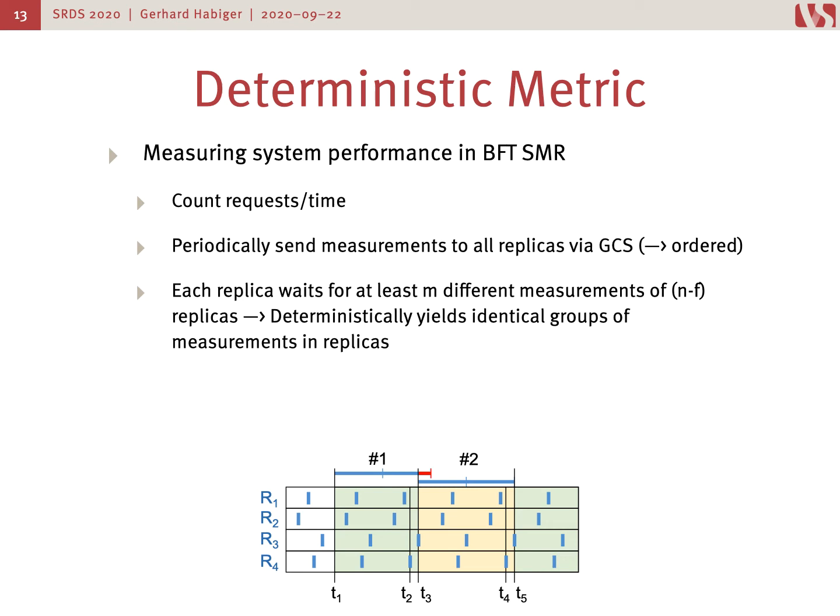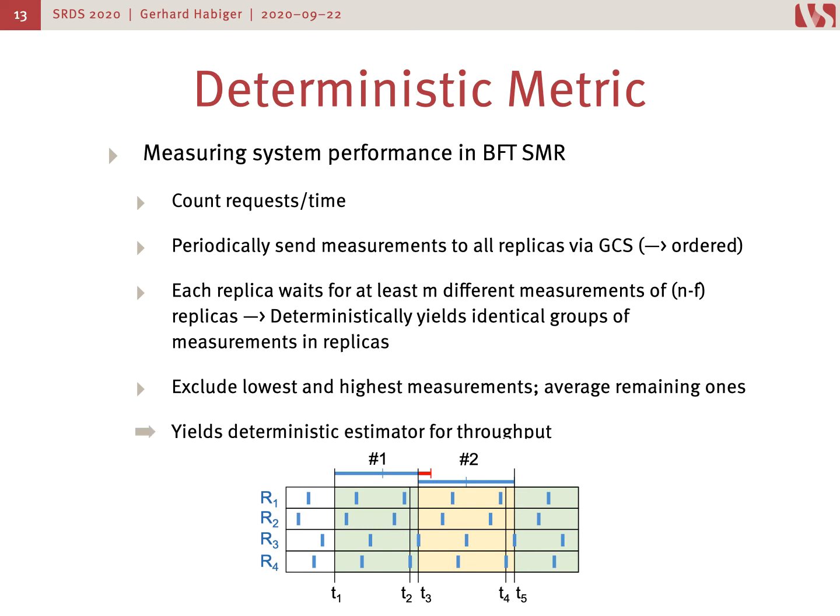But actually our algorithm does a bit more behind the scenes, and then after that fact decides at time point T3 to retroactively close the interval after it receives the second tick of R3. So now that we have the interval closed at T3, the first interval is done, and we can now exclude the lowest and highest measurements to prevent Byzantine replicas from sending false measurements, and average all the remaining measurements together so that we finally have a deterministic estimator for the throughput.